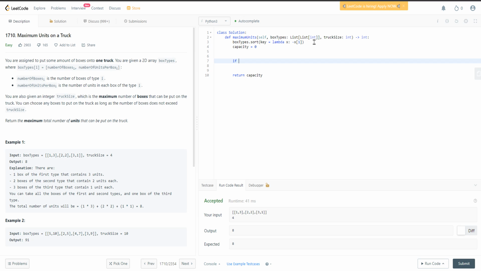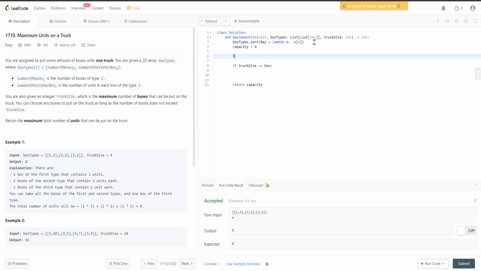Here we use the truck size. If the truck size is bigger than our box count, that means we still can put something inside.